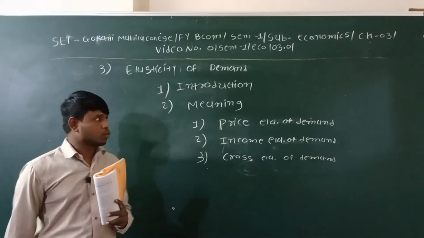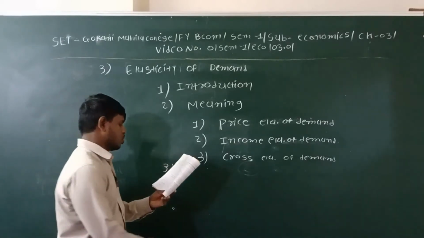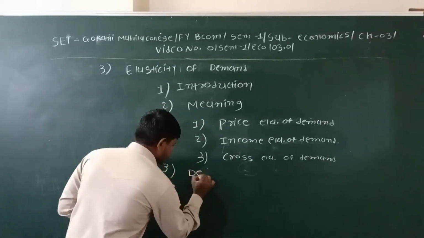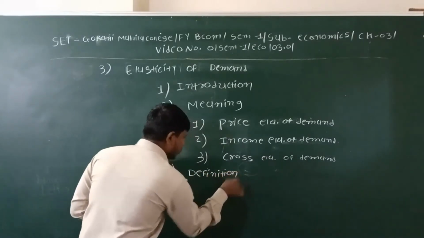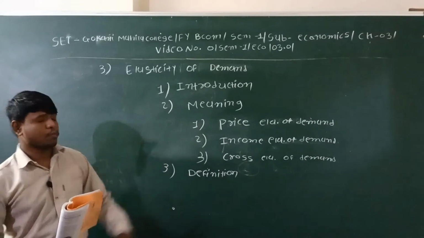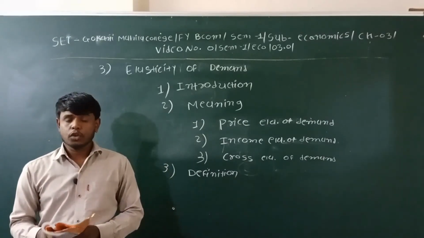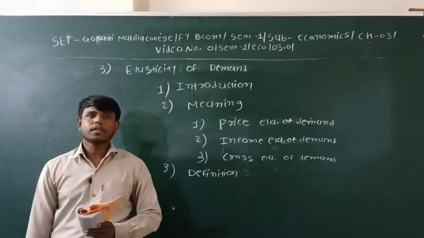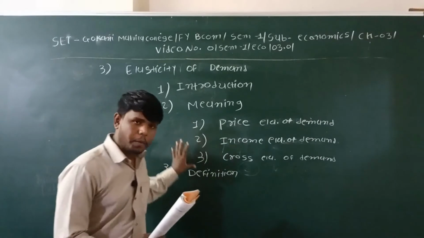So let's go into the definition of the price elasticity of demand. Here we study first of all the meaning. Meaning means the change in demand due to any element. The elements are three: price, income, and cost.